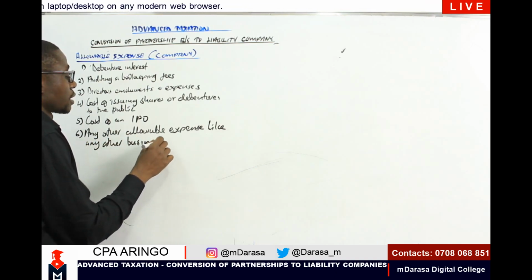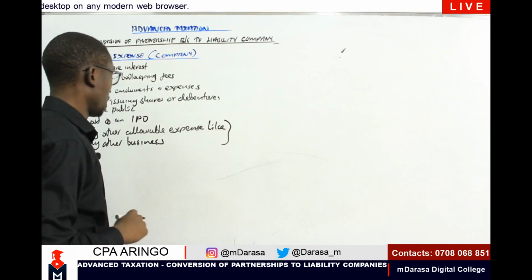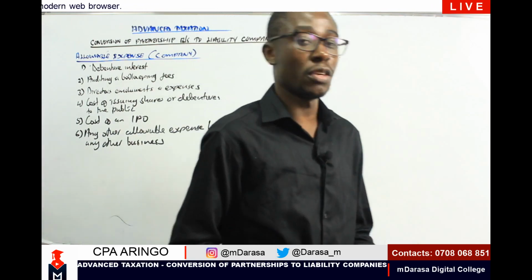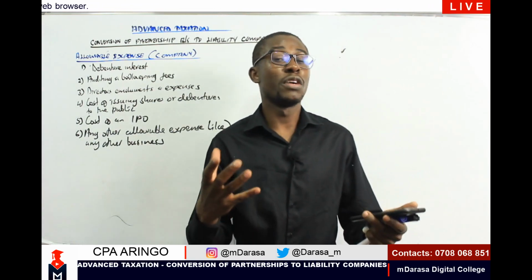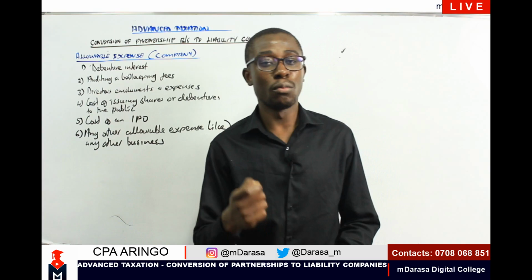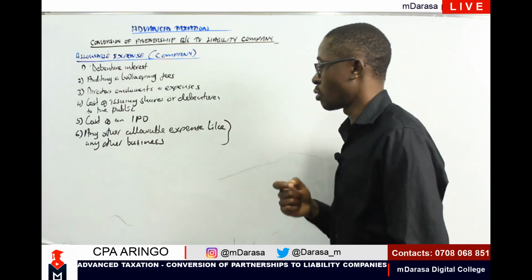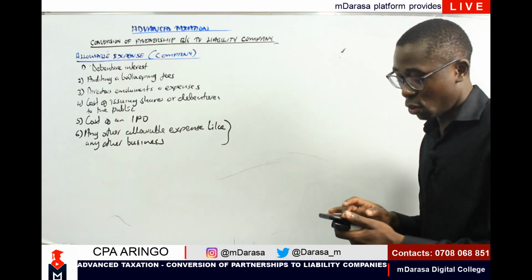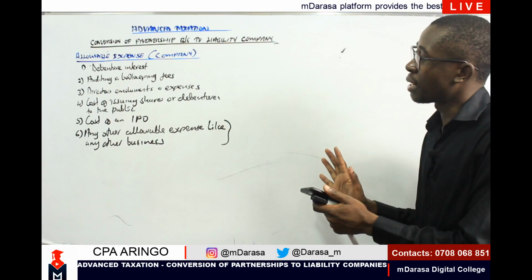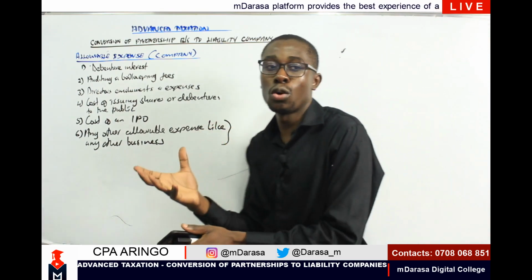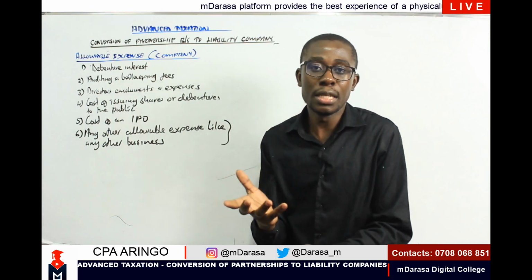So you'll find that whenever you're thinking of any other allowable expense, like any other business, at this point you must be having them at your fingertips. I've given you very brief notes in relation to this. Now, we've been able to understand the allowable expenses which are specifically for limited liability companies.